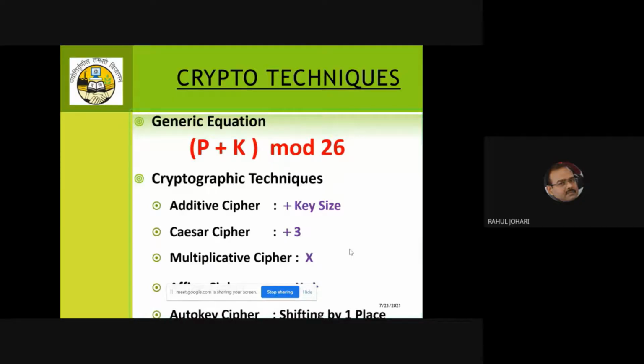Or I can use the autokey cipher, wherein I can shift every character by one place. So I can come up with any kind of logic of my own and design a cryptographic technique which is different from these techniques already available in the open source. These are the techniques for our learning sake, so that we can come to know how a cryptographic technique needs to be designed, and then we can come up with our own technique and carry out the security of the data.